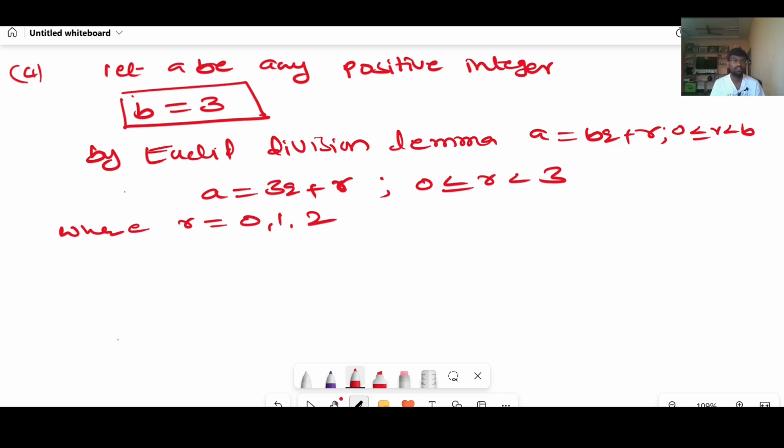Did you get it? Why am I taking here b equal to 3? Because if you take b equal to 9, you have to simplify r equal to 0, r equal to 1, and so on, up to r equal to 8. That is why I'm taking b equal to 3, because 3 is also a factor of 9.